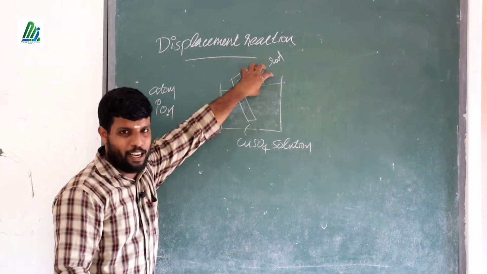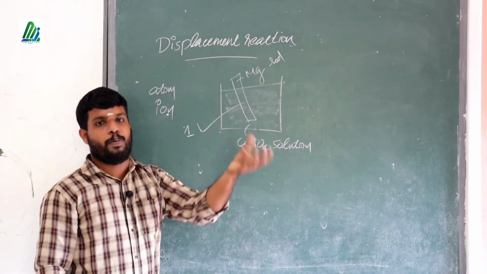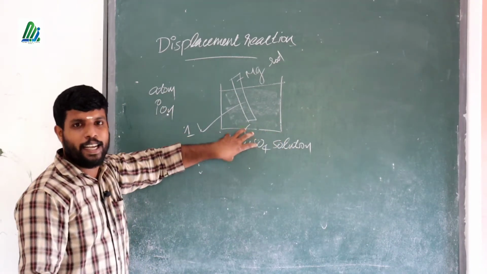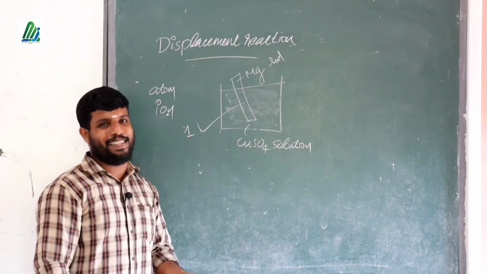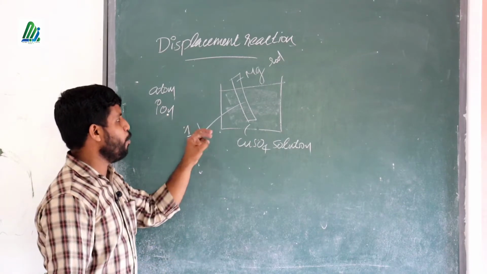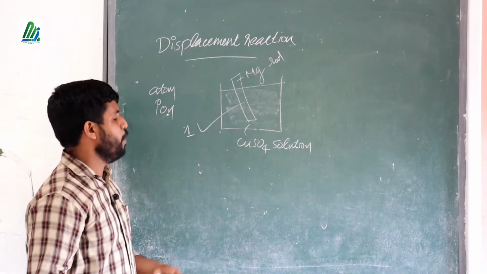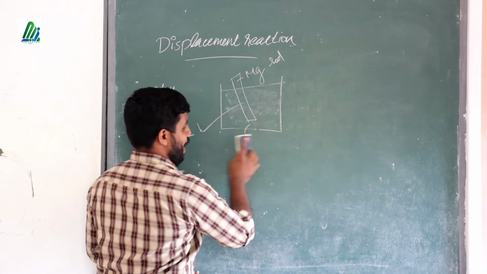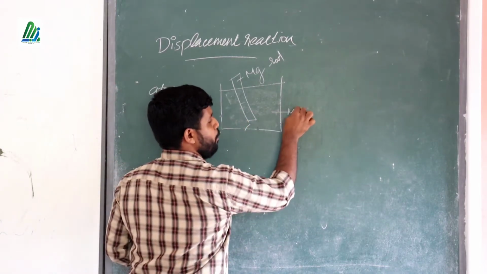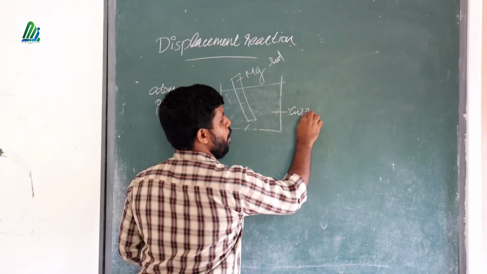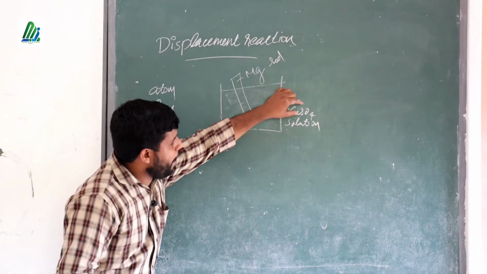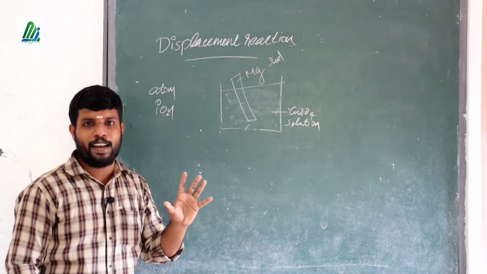So if it is a metal, the constituent particles will be atoms. And if it is a metallic salt in solution or in the molten state, the components will be in the form of ions. That is important, and we are going to discuss the reaction of these metals. Look at the copper sulfate solution and the magnesium rod. We are writing here CuSO4 solution. If the metallic salt is in solution form, the components are ions.